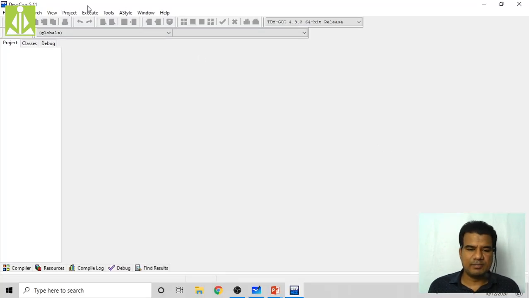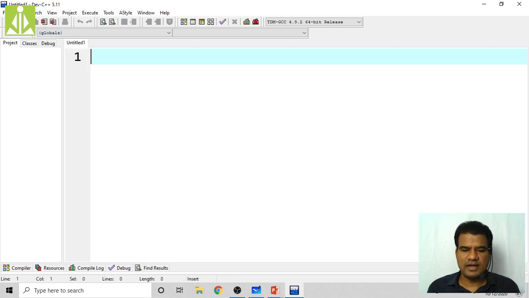For that implementation, I will take an empty source file and start writing the code. So that is hash include, we are doing the circular queue implementation.